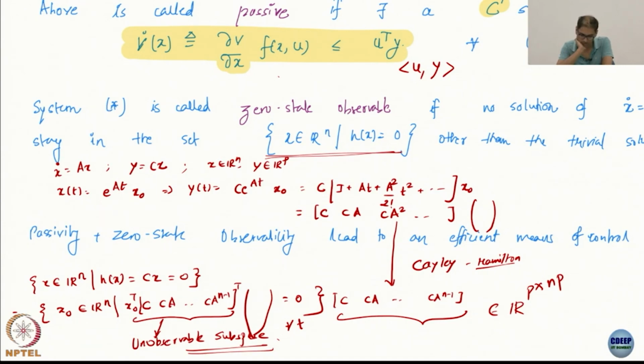Wait a second, wait a second. C is P by N. First of all, this is all messed up. Anyway, that's fine, it's supposed to be written in that way. C is P by N, this guy is also P by N, everything is P by N. And how many such entries do I have?